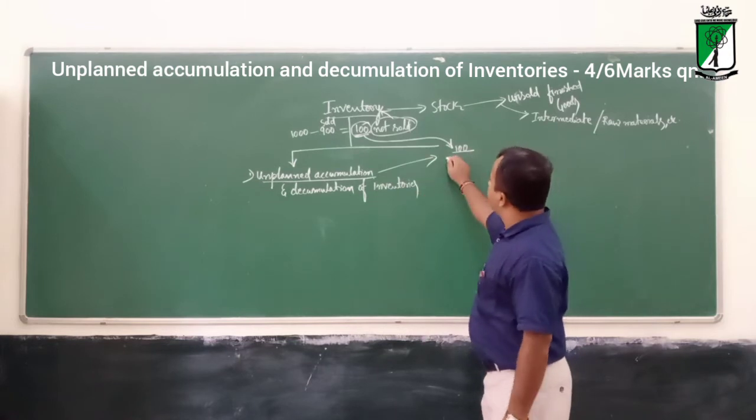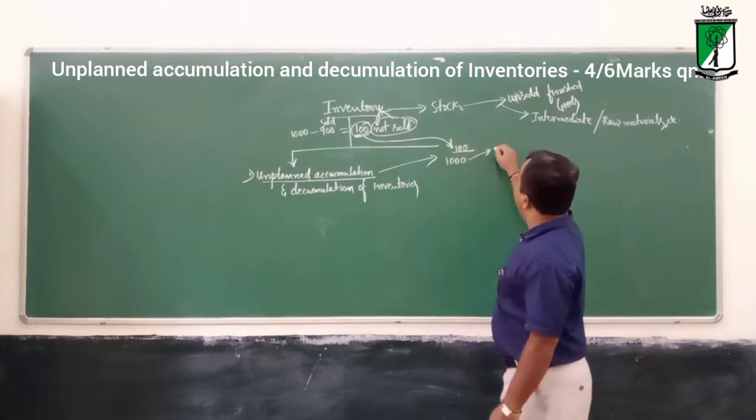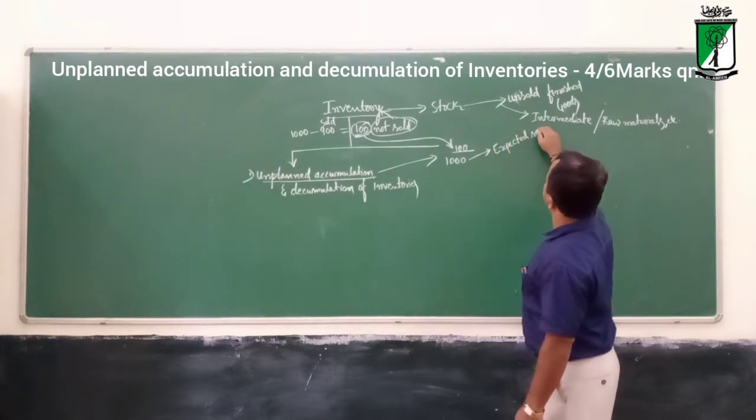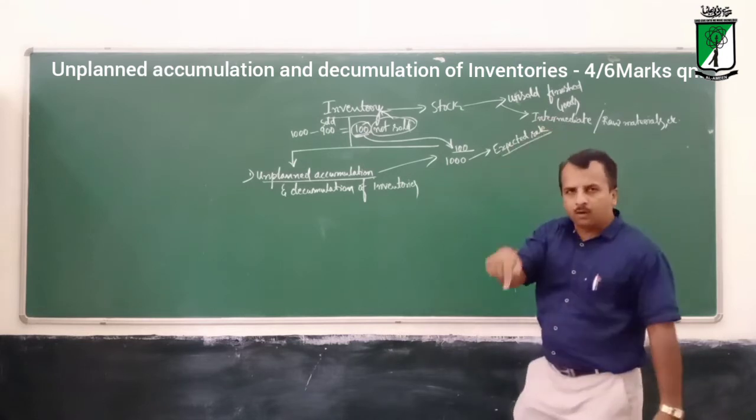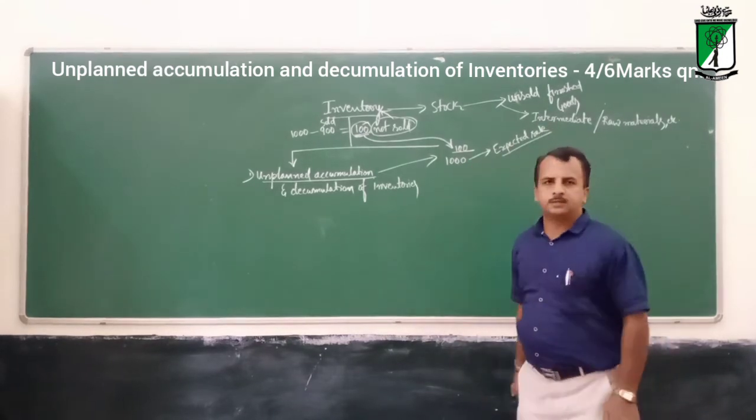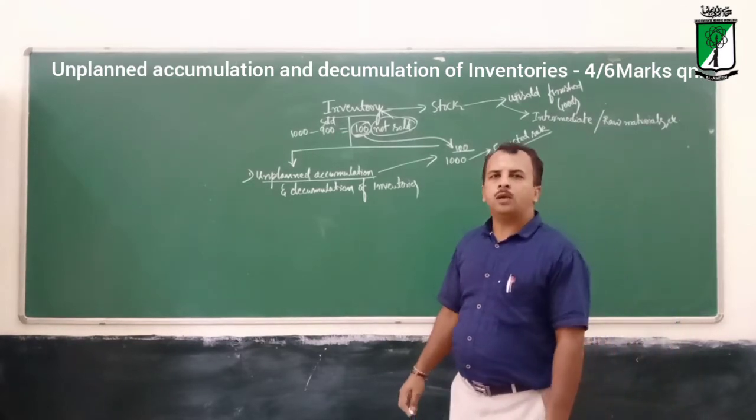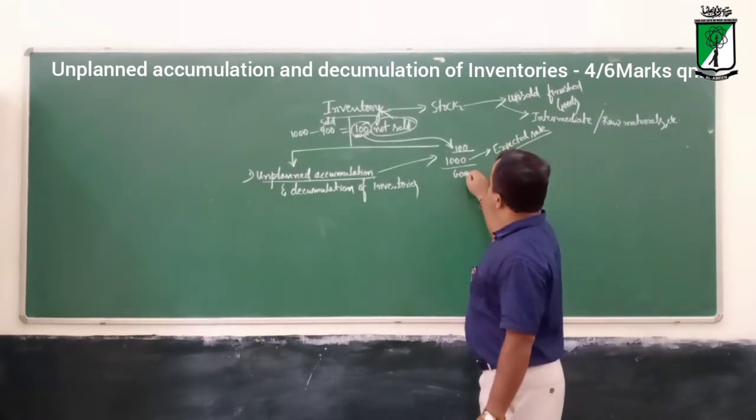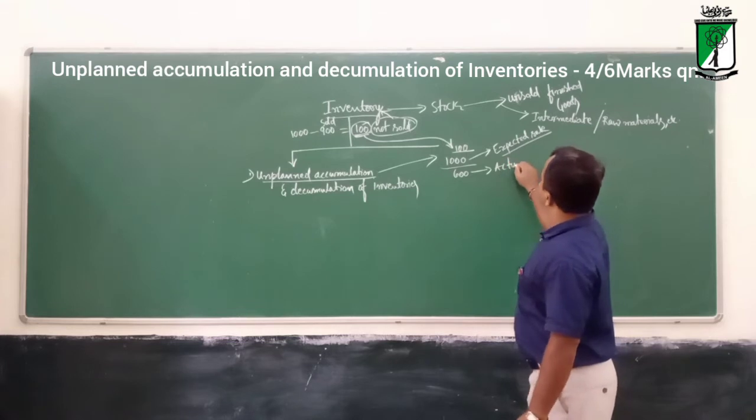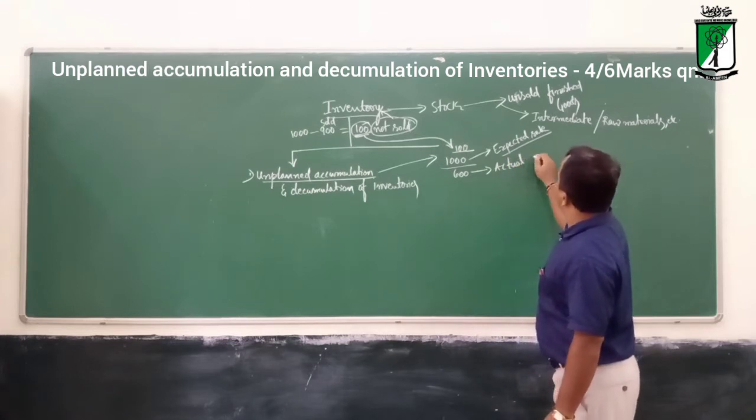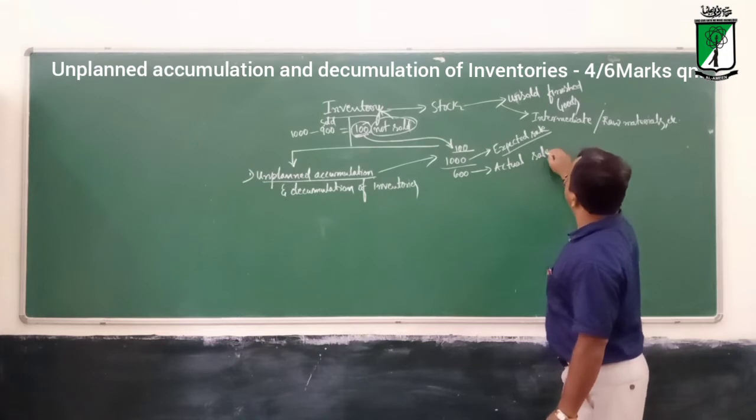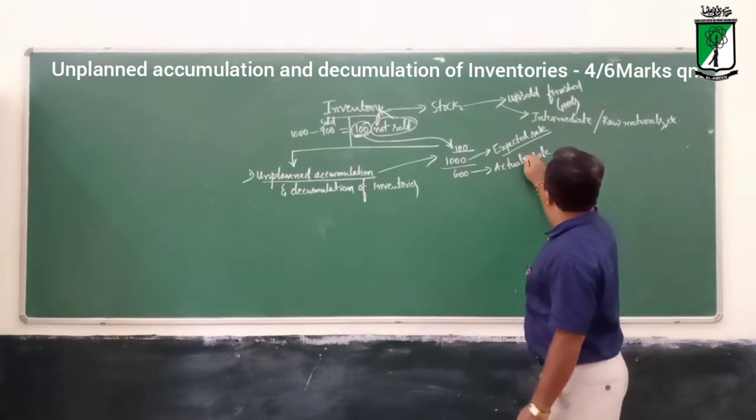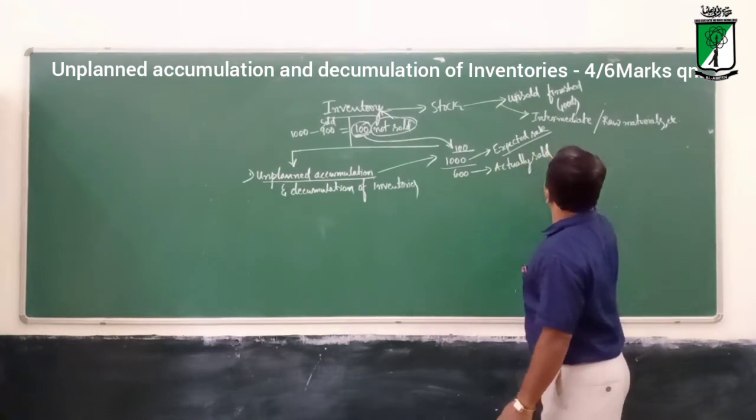And this year they are planning the expected sale for this year. Expected sale for this year is 1000 units. So let us concentrate. Okay, then but actual sale is 600. Actual sale or actually sold is 600.